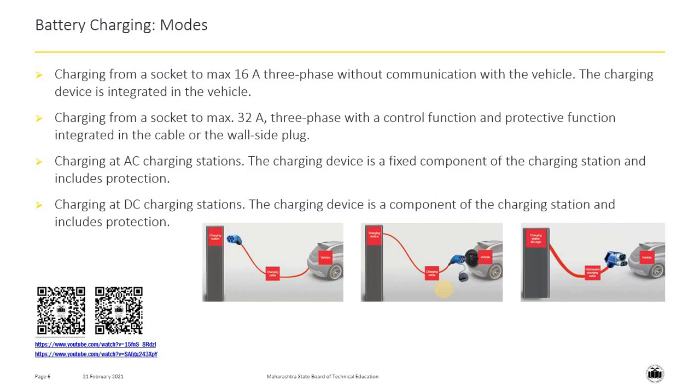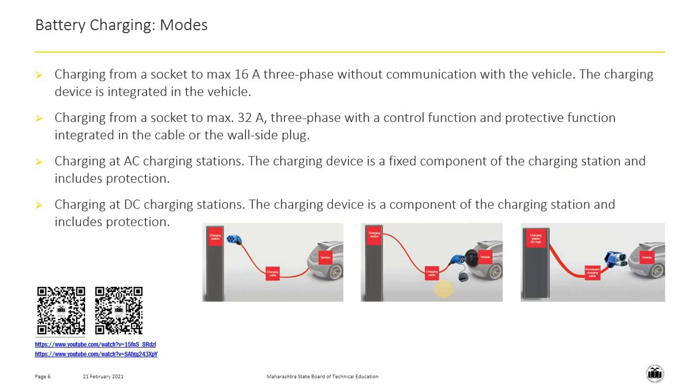Second mode of battery charging is charging from a socket with a maximum current of 32 ampere. Current will be three-phase with control function and protective function integrated in the cable or the wall side plug.